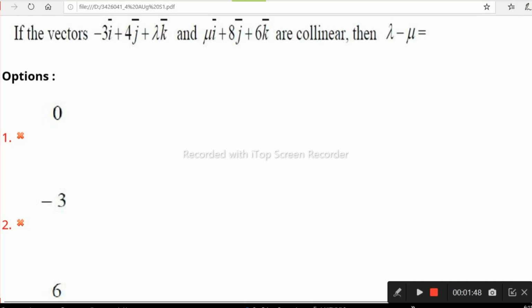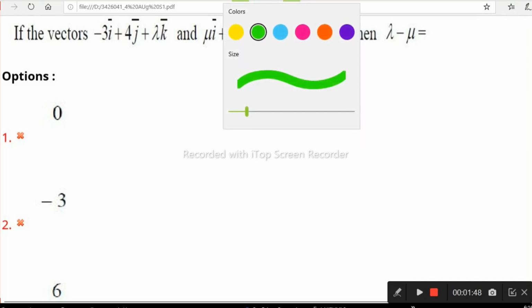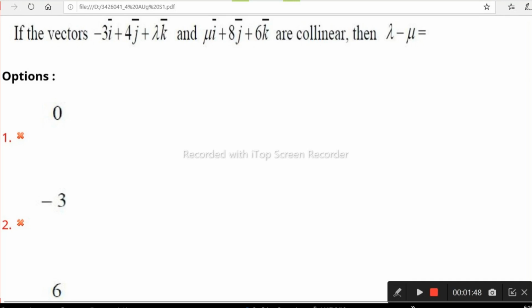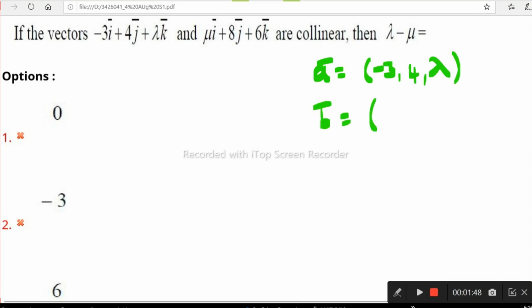From the given vectors we can observe that there are two unknown values, lambda and mu. We can find them since these are collinear vectors. For our convenience, we can represent these vectors as ordered triads. A is minus 3, 4, lambda. B is another vector, the ordered triad mu, 8, 6. These are the two given vectors.